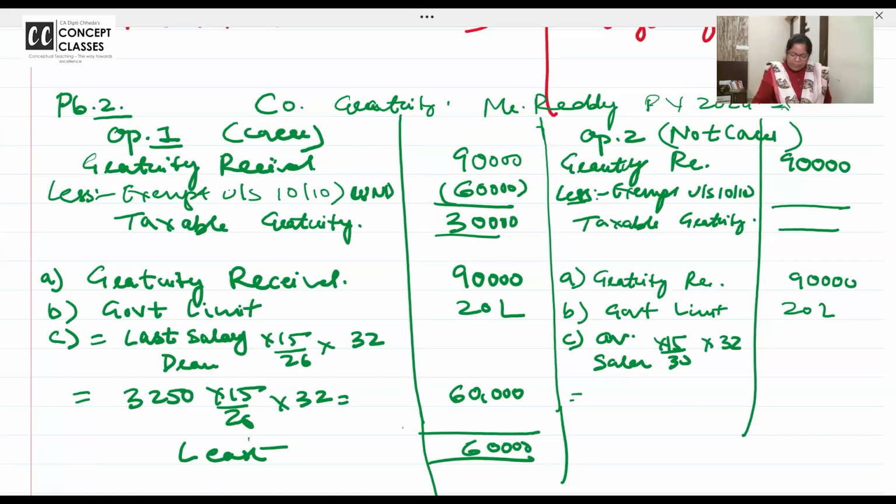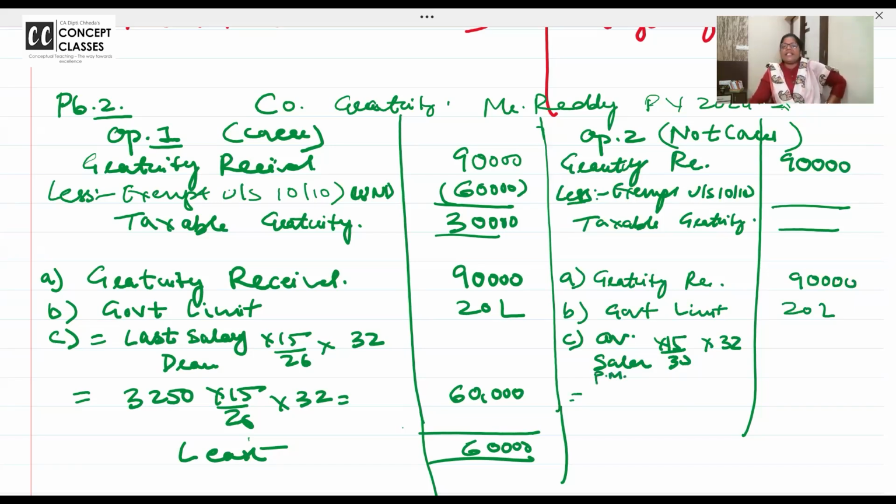So for this problem, can anyone calculate and tell me what's the average salary and why? 52,000? 3250. Average salary per month, tell me for one month. 3250 into 15 by 30 into 32 years is 52,000. What is the basic salary? 3,250.